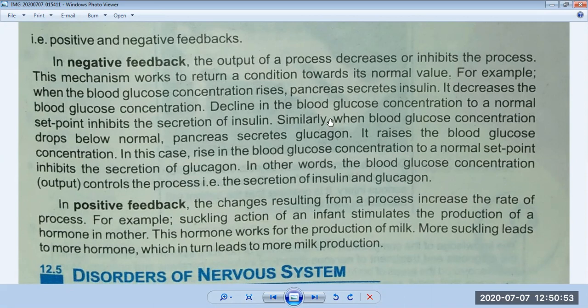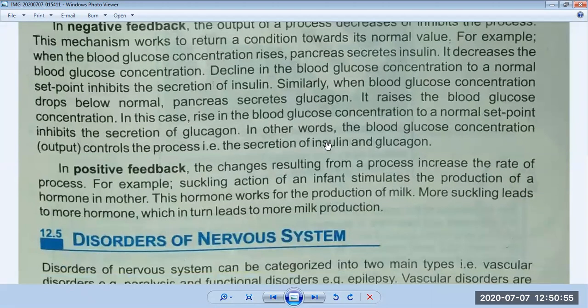Now this topic, the feedback mechanism, has ended. In this chapter, only one topic is left, which is disorders of the nervous system, which we will discuss in our next lecture. So I will give you the summary of today's lecture.